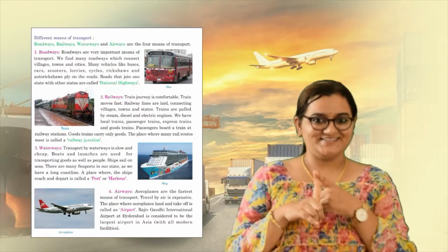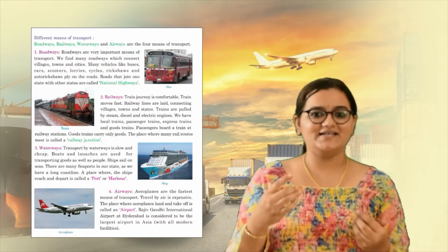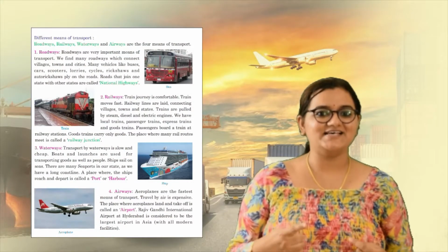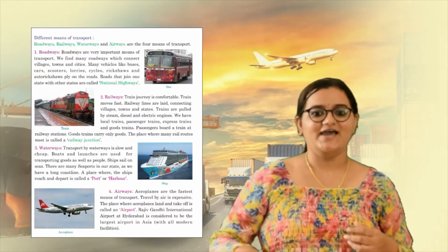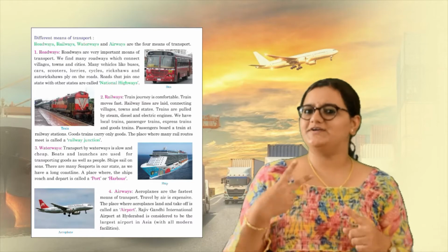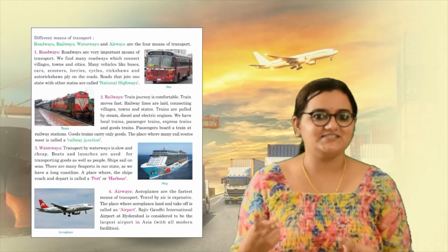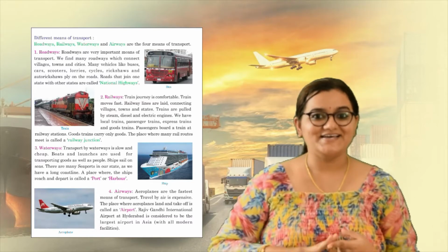Depending on the way the transport happens, we classify the means of transport into 4 types. The roadways. Certainly by the name itself you can guess, the transport mainly happens on the road. And when I say railways, what comes to your mind?